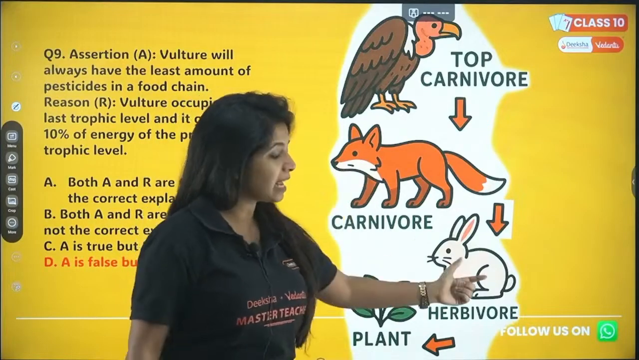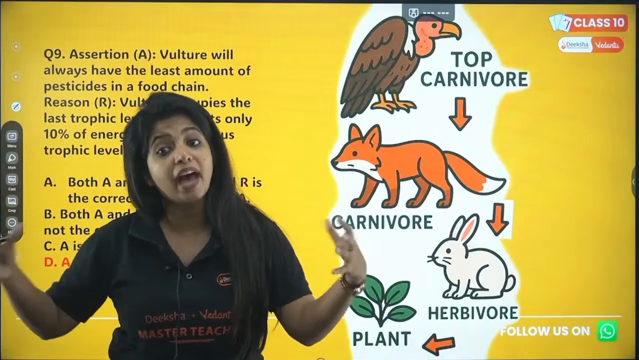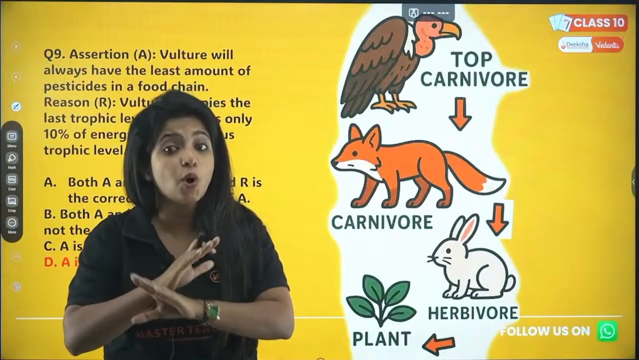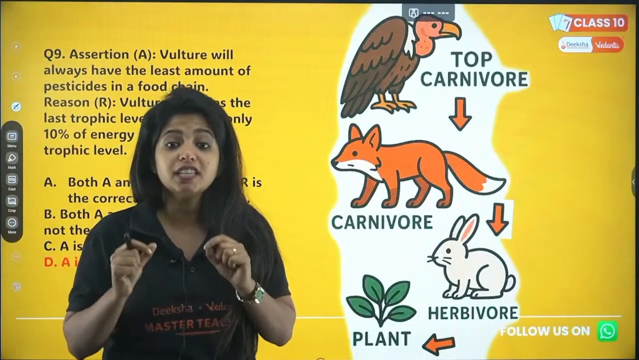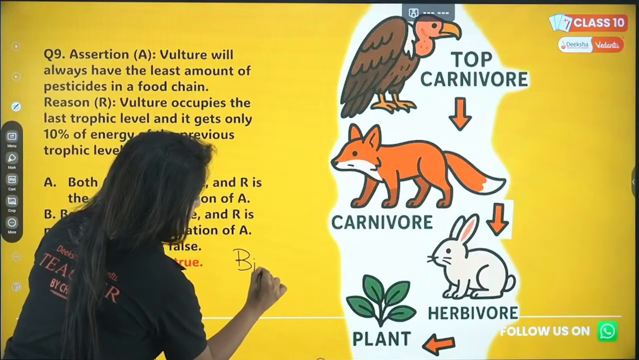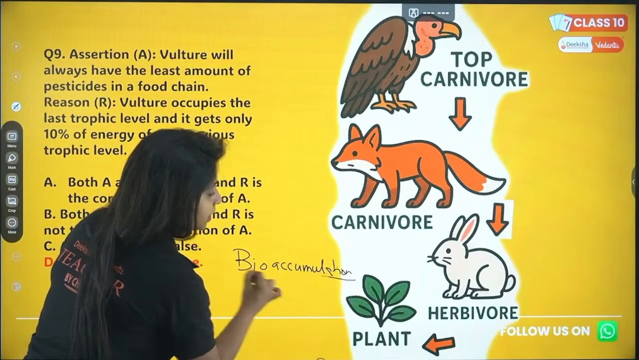Now, a fox comes in and eats rabbits. Not just one rabbit, but multiple rabbits. Each of them having more amount of pesticides. And please understand, the pesticide is not getting broken down. Rather, it is getting accumulated. You call this process as bioaccumulation. What do you call this? Bioaccumulation. It is getting accumulated, my dear children.